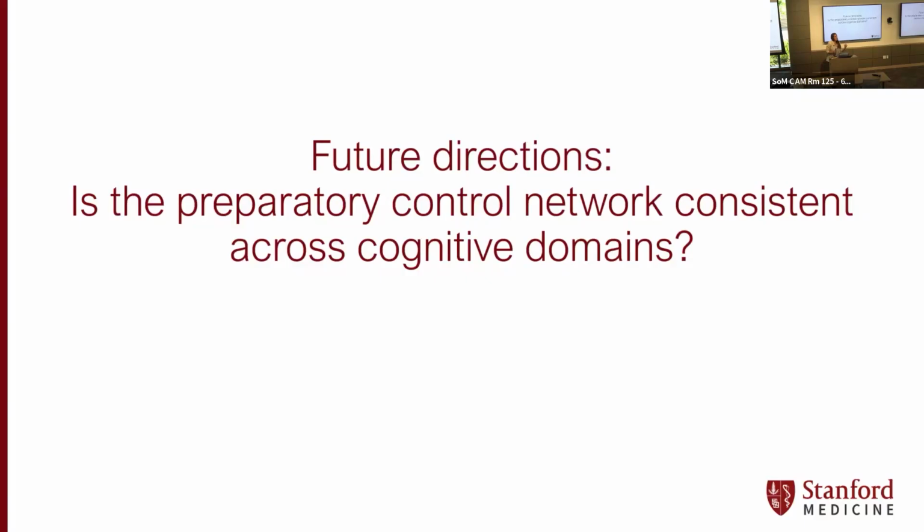If you think back to the beginning of my talk, I talked about how the research into cognition thus far has really focused on the role of individual brain areas in different cognitive domains. So to take a step back and ask whether there is a single network that predicts favorable cognition regardless of the domain we're engaging is a little bit of a new approach.